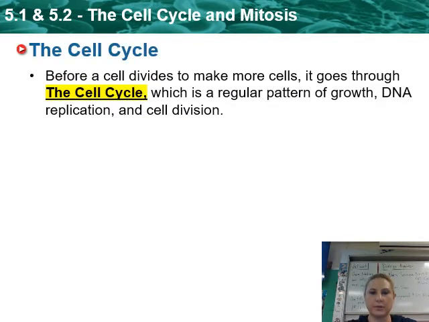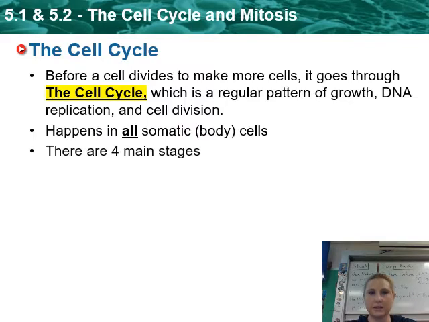So we're going to start writing our notes here. The cell cycle. So basically before a cell divides to make more cells, it goes through a pattern of growth and copying DNA, and then finally cell division. We call this process the cell cycle.